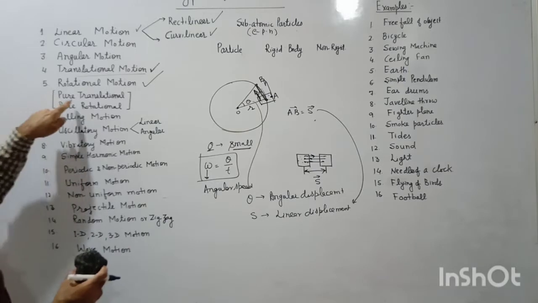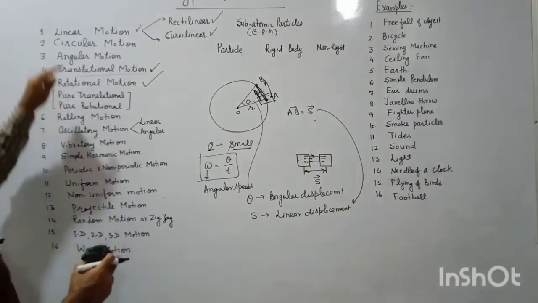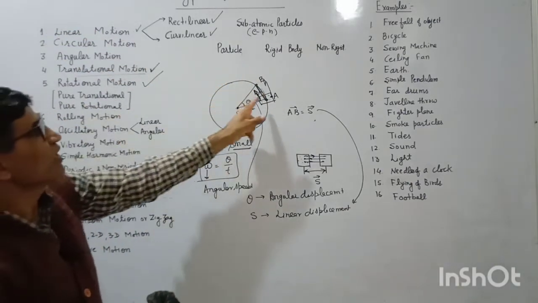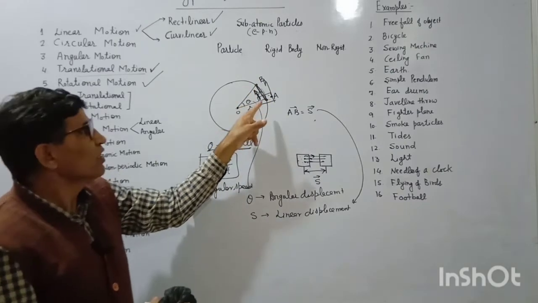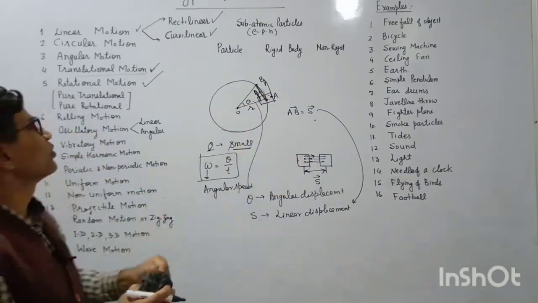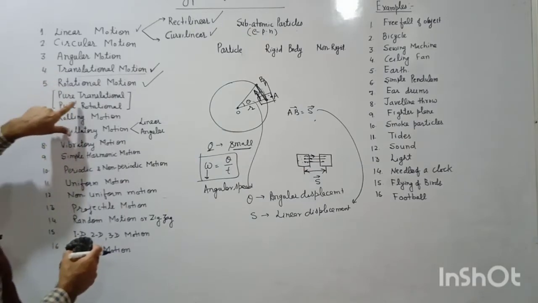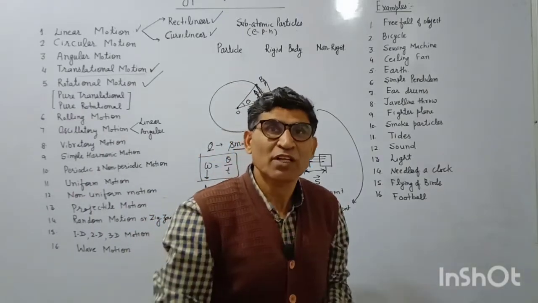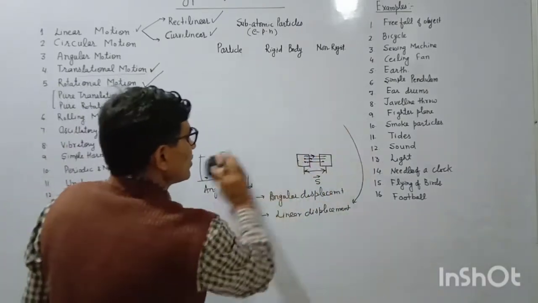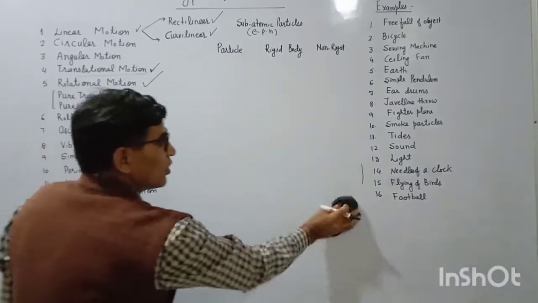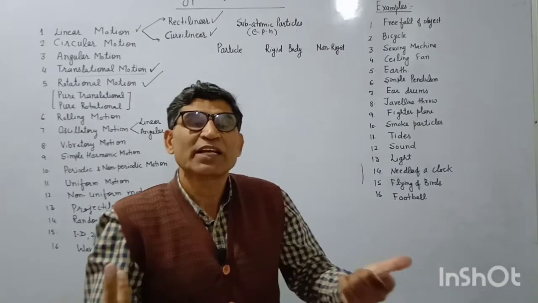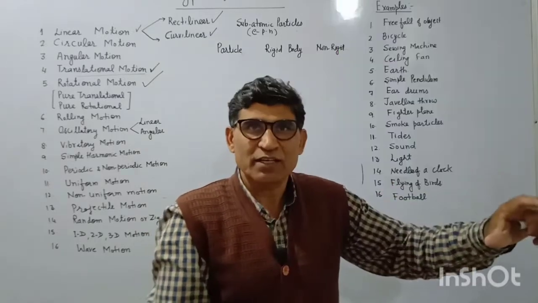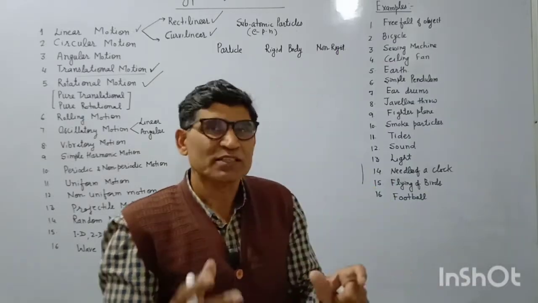Now come to pure translational and pure rotational motion. We have discussed linear motion and circular motion. In circular motion there are both kinds of motion, angular as well as linear. If we treat this angle, that is angular. If we take this linear displacement, that is linear motion. So what is the difference between pure translational and pure rotational? Suppose I take one example. There is a ball, a football, we kick it and it moves in space. It may rotate as well as translate. So that is neither pure rotational nor pure translational, that is a mix.